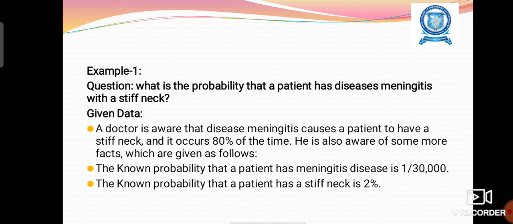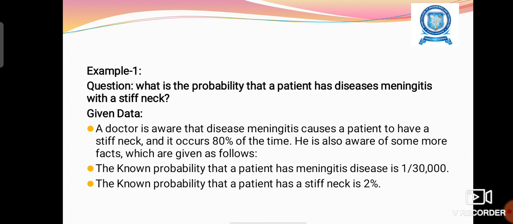Another statistic is that the probability that a patient has meningitis disease is 1 out of 30,000 patients. And the known probability that a patient has a stiff neck is 2%.